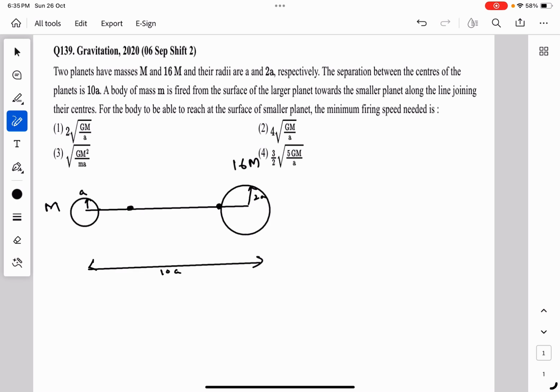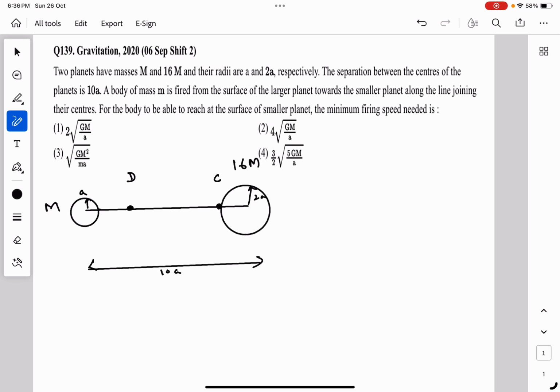This point is called the neutral point, where force is zero. Let us call this point D and this point C. So we will have to fire this body of mass m in such a way that it reaches the neutral point D. Thereafter, the smaller planet will pull it inside it.